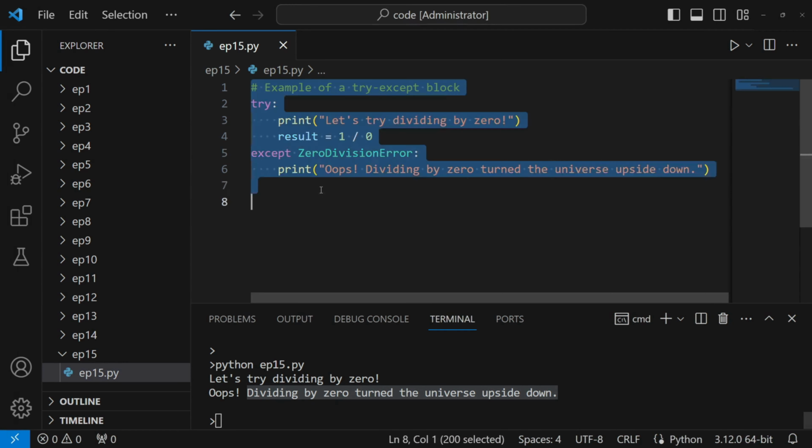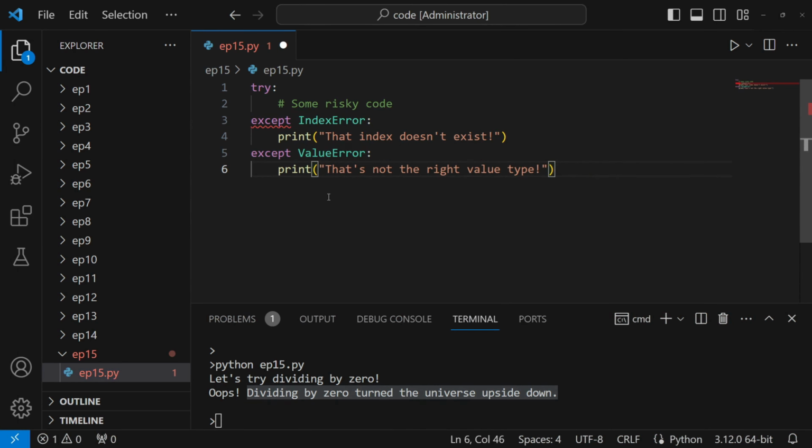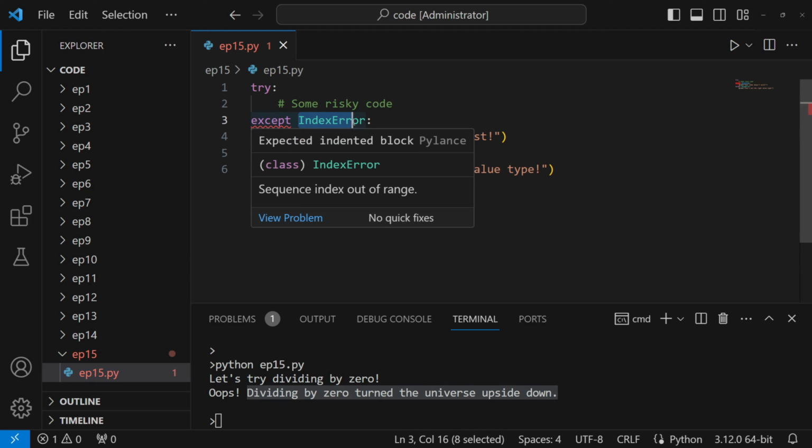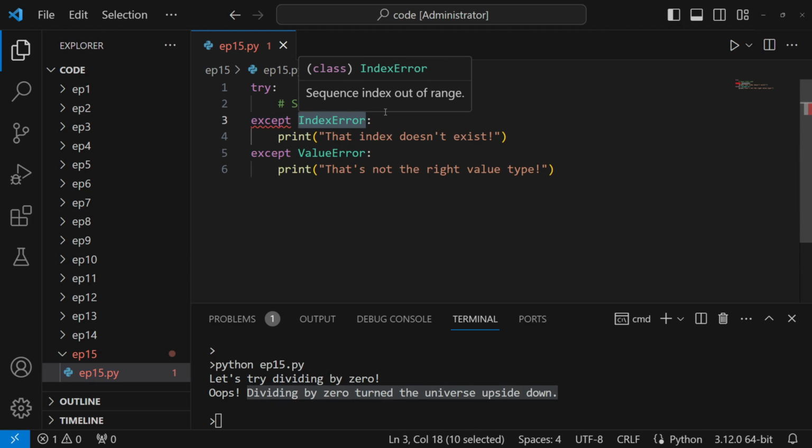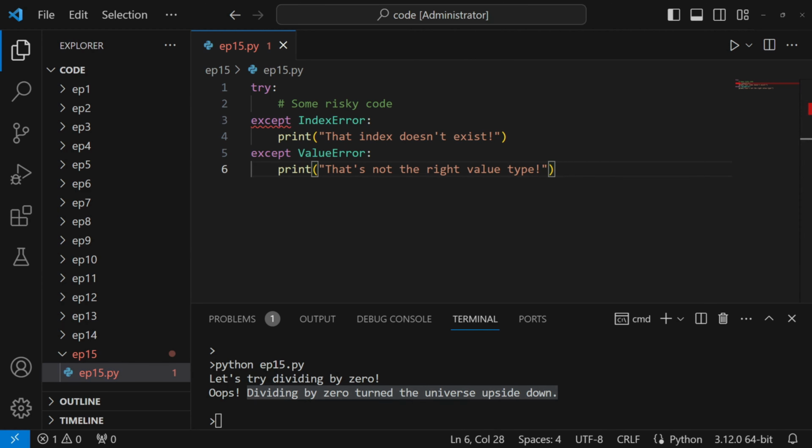But wait, there's more. Our wise old owl, the try except block, isn't just a one-trick bird. You can tailor it to catch specific exceptions, like a seasoned beastmaster taming different wild creatures. In this snippet, we are prepared for both an overly ambitious squirrel, IndexError, and a confused parrot, ValueError. Each error is caught with its own net, letting us handle them with finesse.